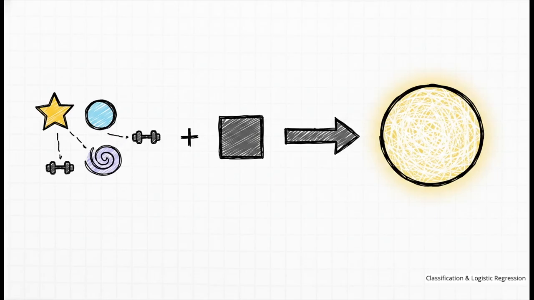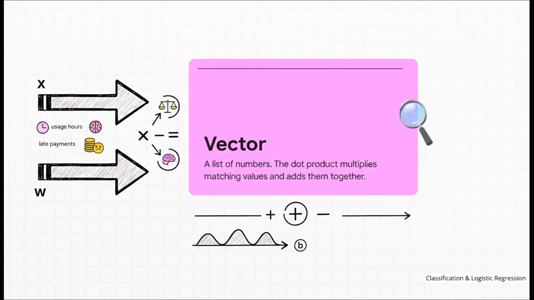It just means the raw score equals the weight vector multiplied by the feature vector plus a bias. Let's break those components down a bit. A vector is simply a list of numbers. The feature vector, x, holds all of our customers' clues, like their usage hours and late payments. The weight vector, w, holds the importance of each of those clues. A positive weight increases the raw score, and a negative weight decreases it.